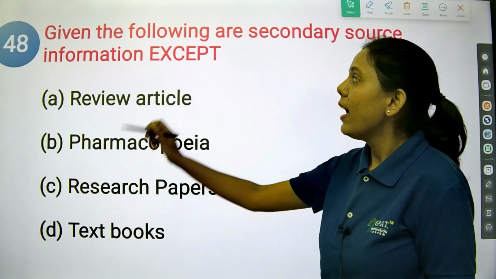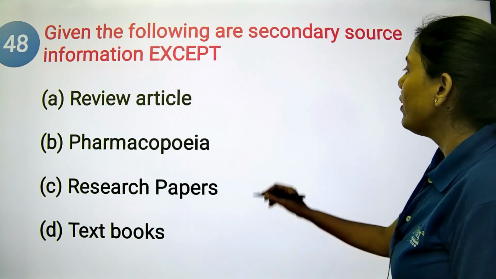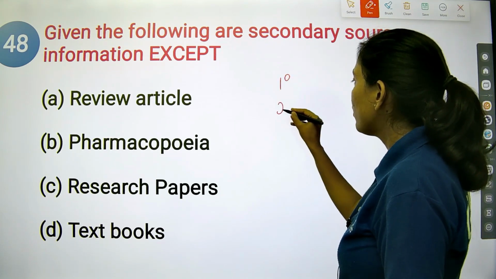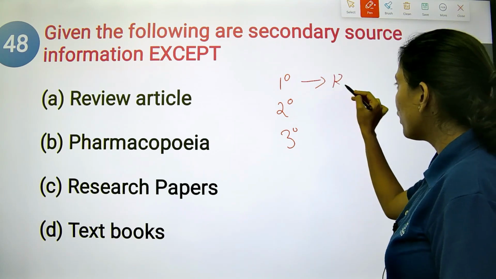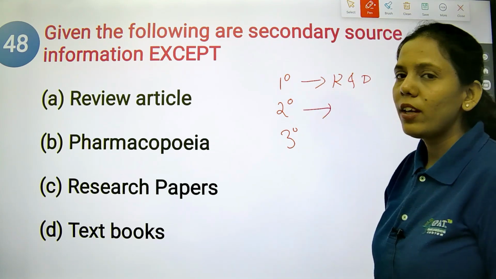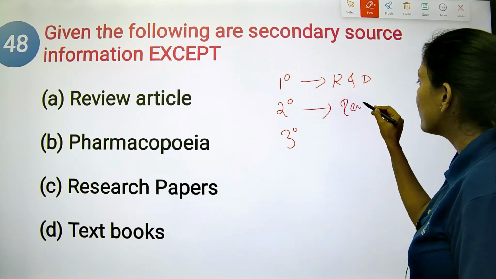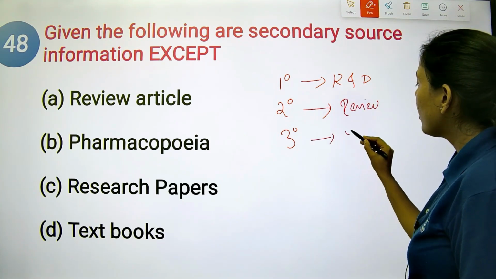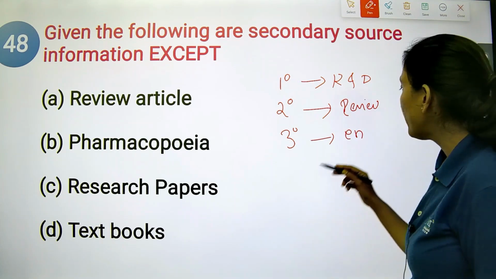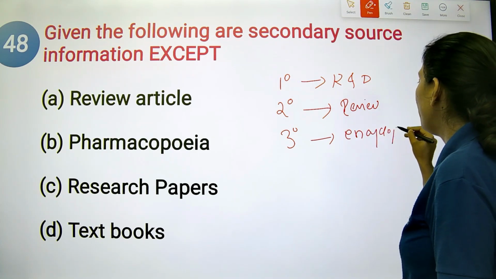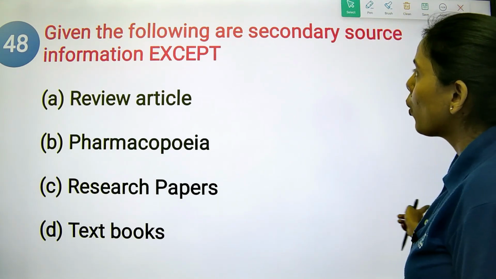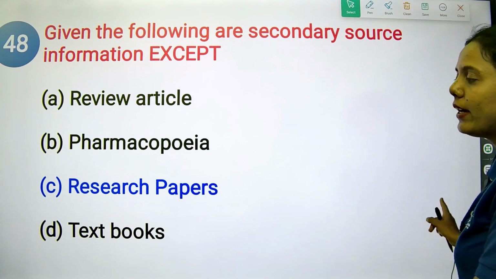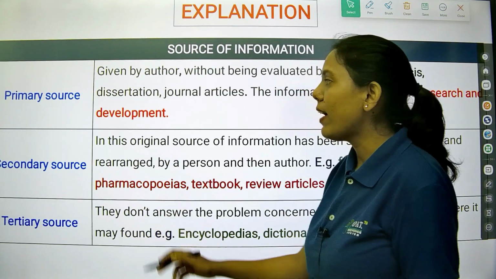The next question is, the following are secondary source information. We have already seen that we have primary source of information, secondary source, and tertiary source, right? Primary information comes from your R&D. Secondary information comes from, for example, review articles, and tertiary information does not point directly towards the problem, but comes from, for example, encyclopedia. So likewise we have different sources of information. The secondary information will give you an idea about the research paper.